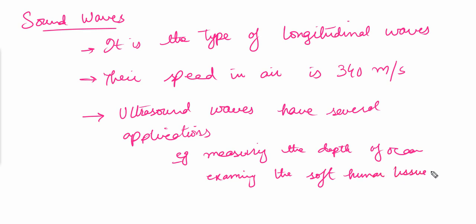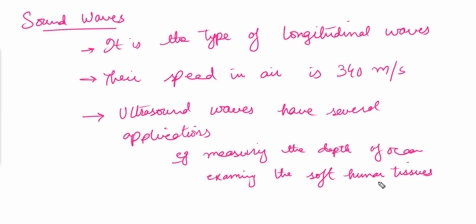These are some of the uses for which we use ultrasound waves, and they are longitudinal waves, and their speed is normally 340 meters per second, and they do not travel in vacuum. But the transverse waves or the electromagnetic waves, they do travel in the vacuum. So these are some of the basics from the topic of waves.